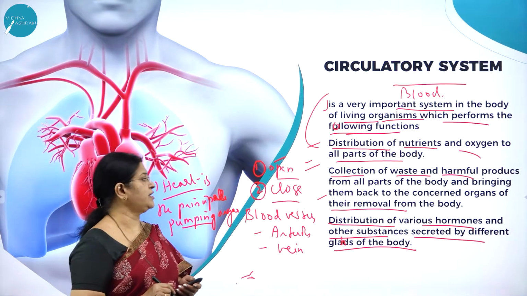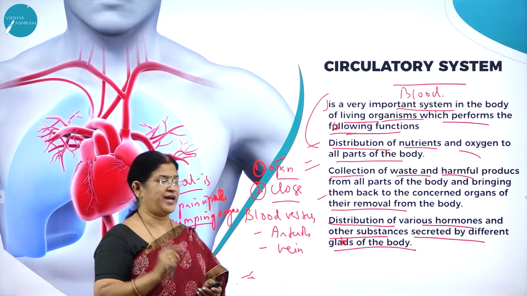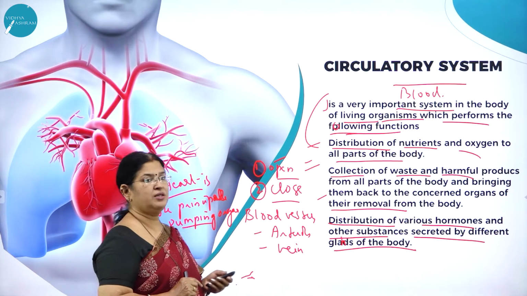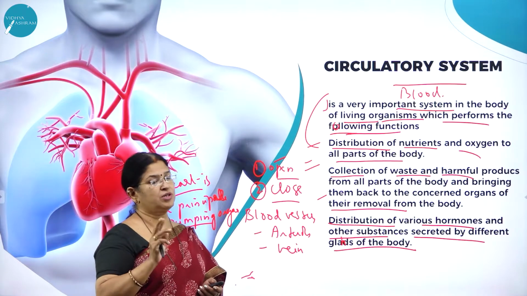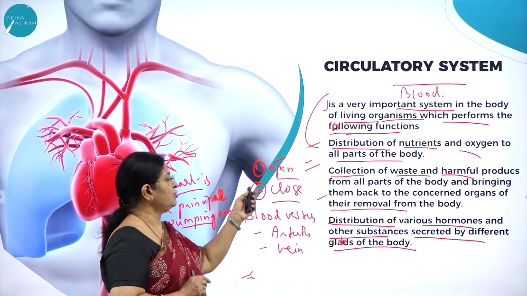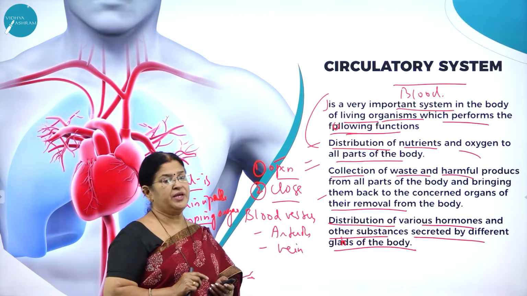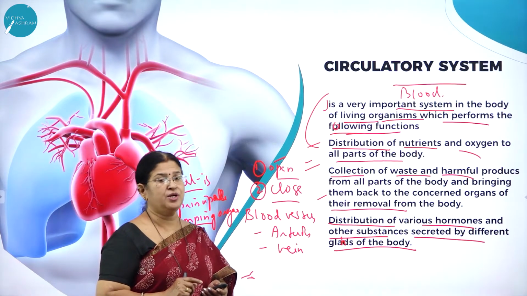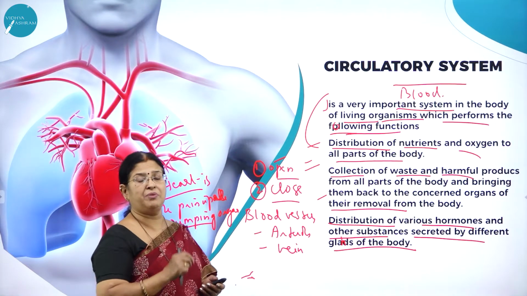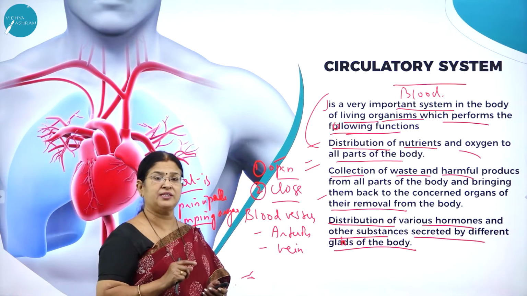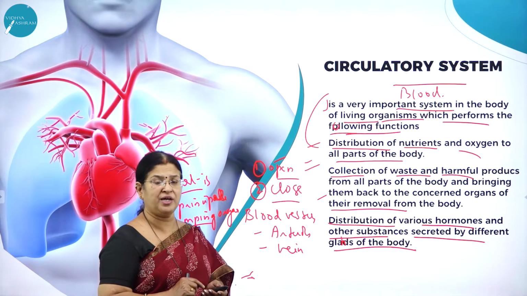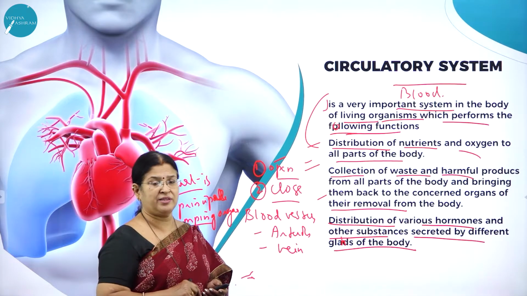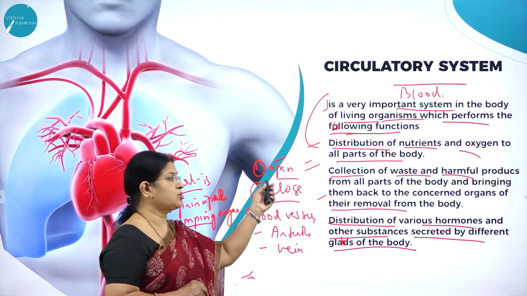As we all know, the circulatory system is of two types. One is called the open circulatory system. The other one is called the closed circulatory system. So what is the main difference between the open and closed circulatory system? In the case of the open circulatory system, blood vessels are absent. So the heart pumps the blood, and from there on, the cells and tissues are directly bathed in the blood, because there are no blood vessels to carry it. Hence it is called open.